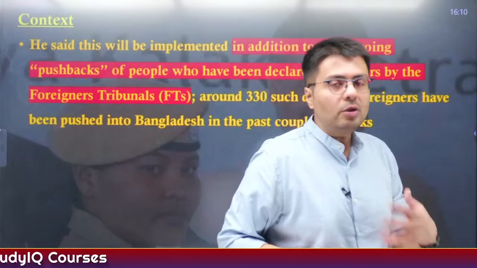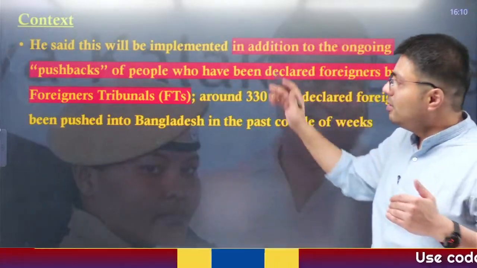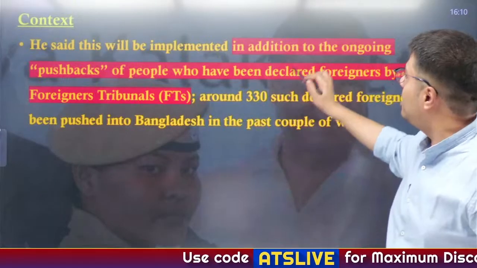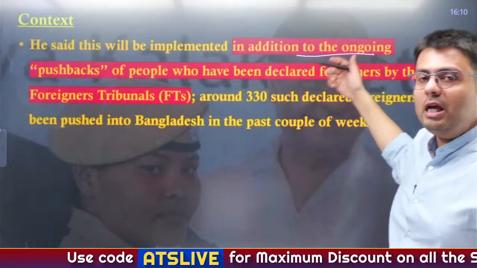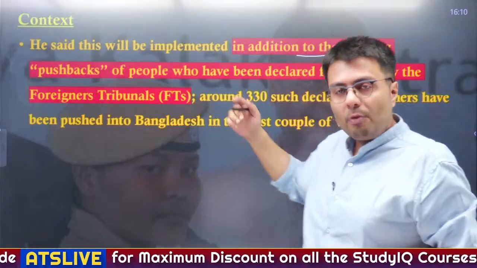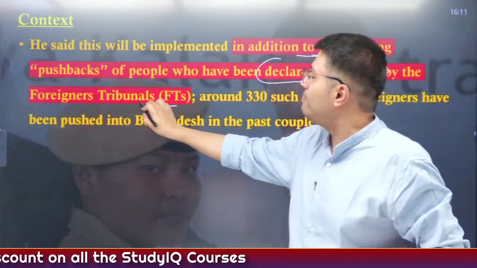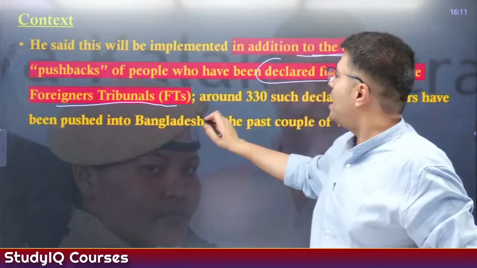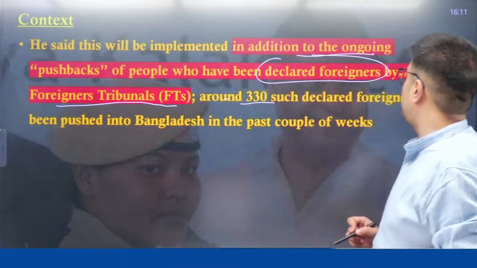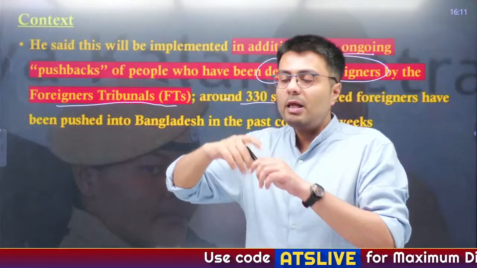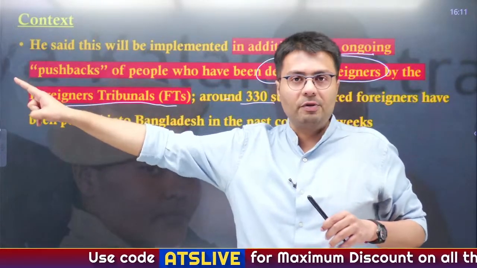He also said that this measure of sending illegal migrants back to Bangladesh will be implemented in addition to the ongoing pushbacks of people who have been declared as foreigners by the Foreigners Tribunal, which has declared 330 such foreigners as illegal migrants in Assam, giving the Assam government the power to send them back to their native country, right?